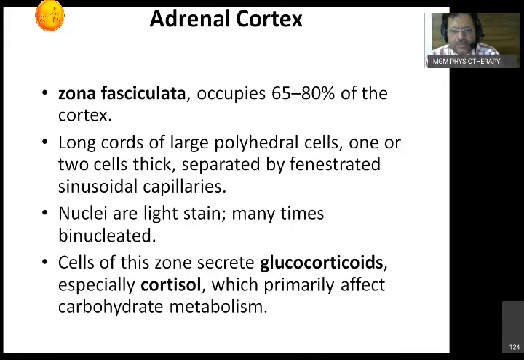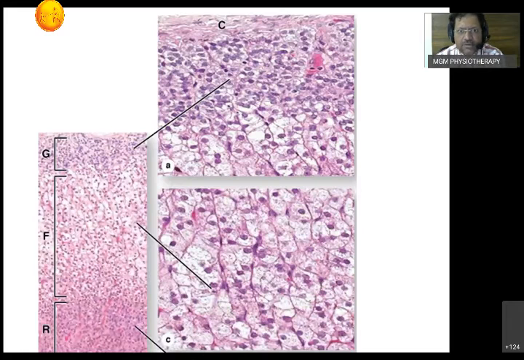Cells of zona fasciculata produce glucocorticoids, especially cortisol, which primarily affects carbohydrate metabolism. See, that was salt metabolism. Here, the glucocorticoids mainly help in carbohydrate metabolism. Once it is secreted, it affects various places. It has an effect similar to insulin, increasing the absorption of glucose and making more glucose available in the cell. Second, it mobilizes fatty acids so that they are also available in the cell, and this goes into the liver. Glucose is produced in the liver from amino acids and fatty acids.